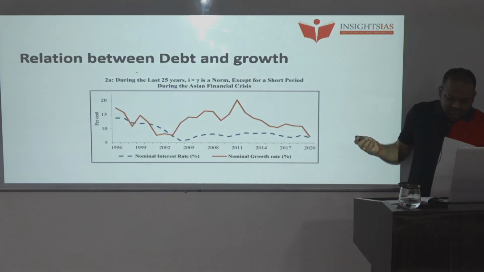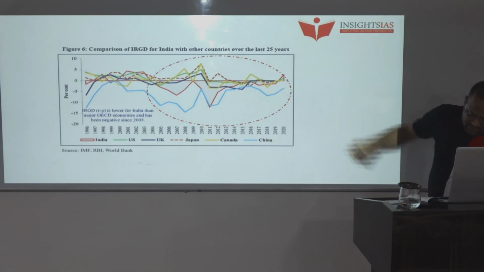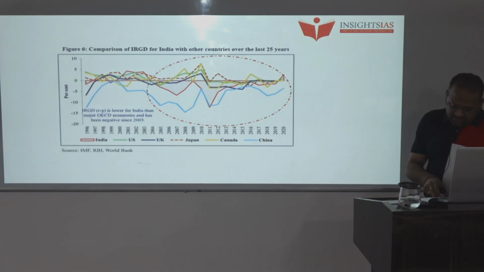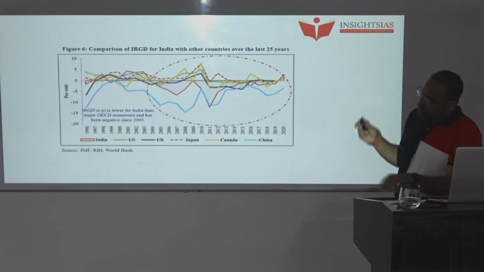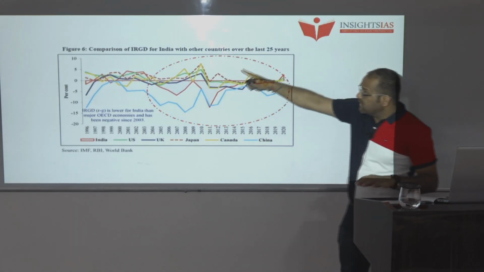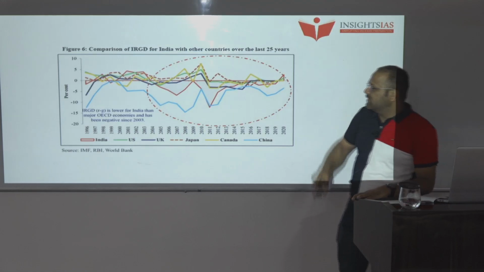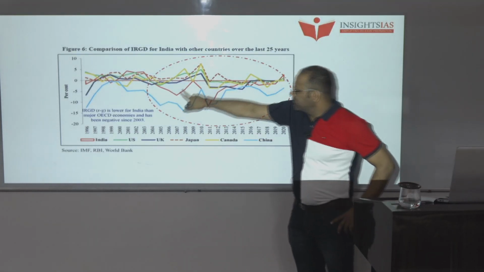Yeah, the relation between debt and GDP we have seen. Here we'll see the comparison of IRGD. What is IRGD? Let me repeat again. IRGD is our interest rate growth differential. So when we compare India with other countries over the last 25 years, what does it show? This red line.